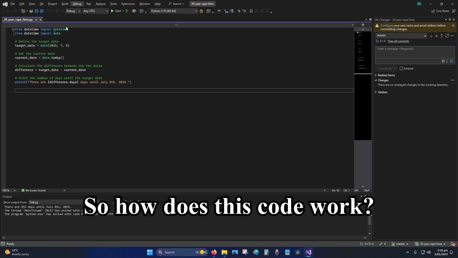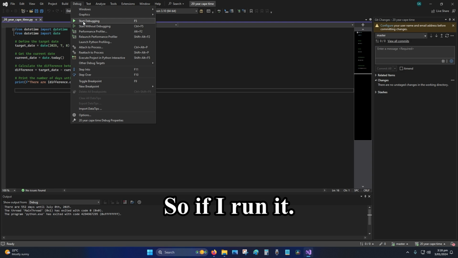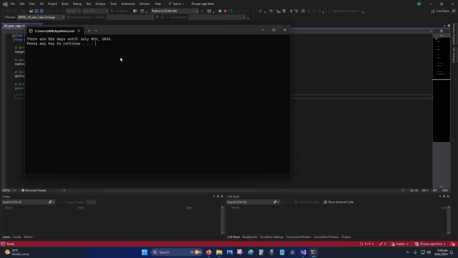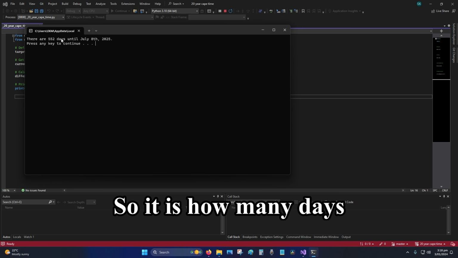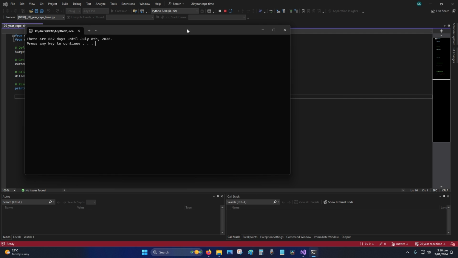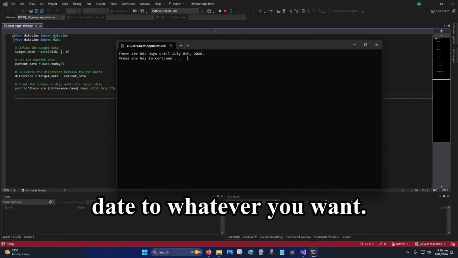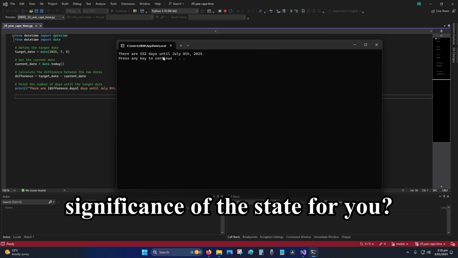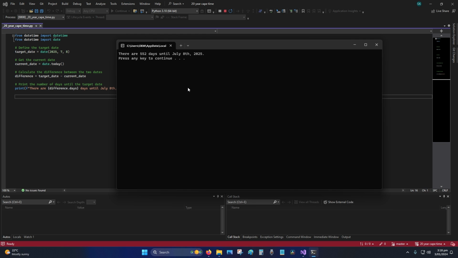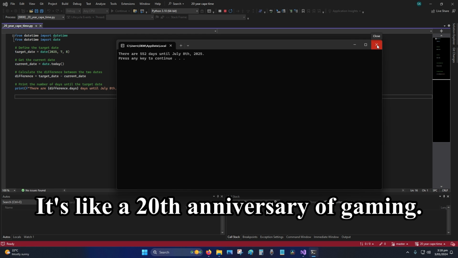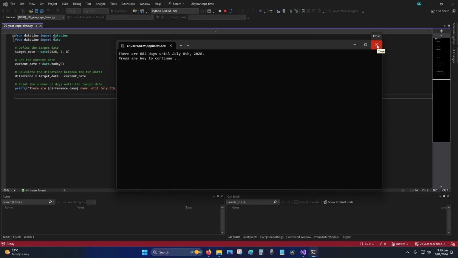Yeah, so how does this code work? So if I run it, it shows how many days until this specific date. You can change the date to whatever you want. What's the significance of this date? For you, it doesn't really matter. For me, it's the 20th anniversary of gaming.